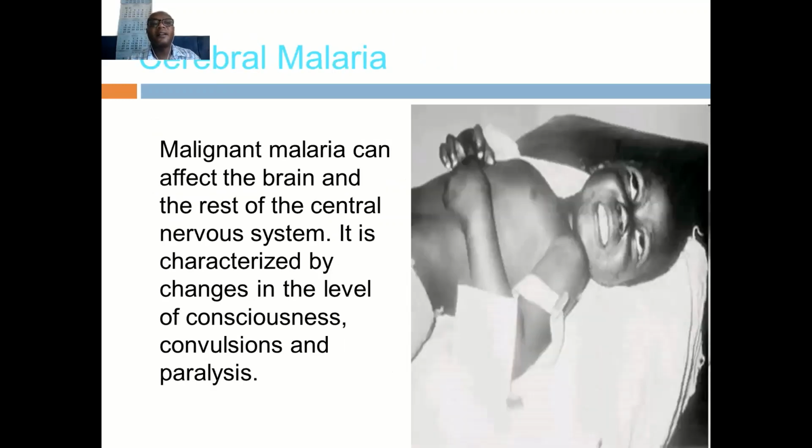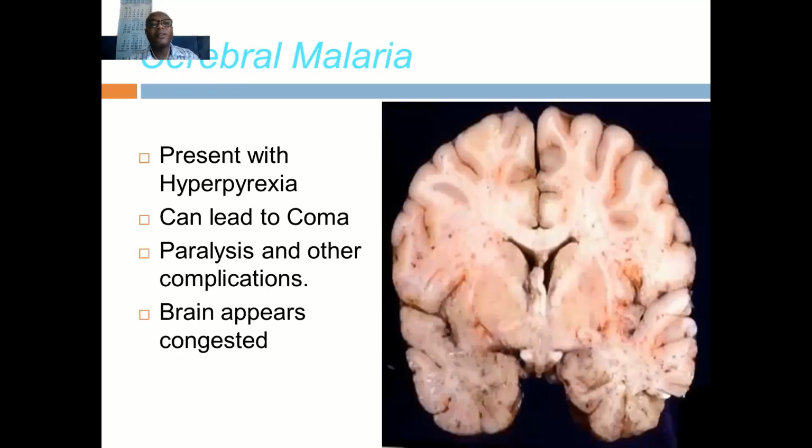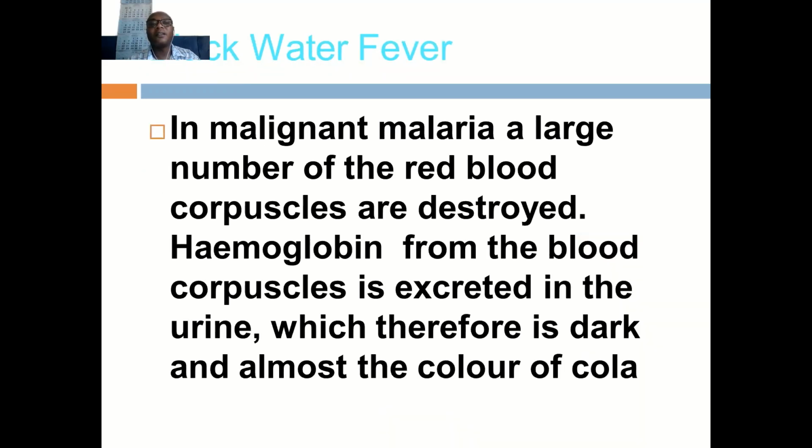So malignant malaria can affect the brain and the rest of the central nervous system. It is characterized by change in the level of consciousness, convulsions, and paralysis. Hyperpyrexia can lead to coma, paralysis, and other complications, and the brain appears congested. So this is an example of a brain in cerebral malaria.